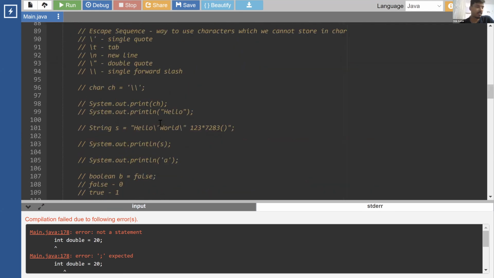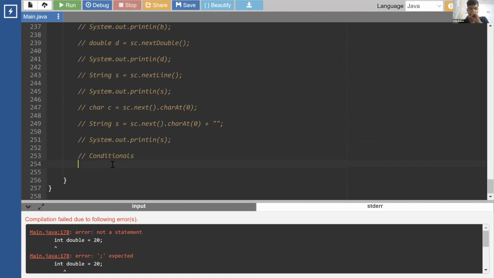Now, how many of you read about dangling else? Did anyone search it? What is class? I don't really understand that for now. You can think of it as a way to create our own data type. Else without blocks. Yes. Okay, then the discussion will be even more interesting.